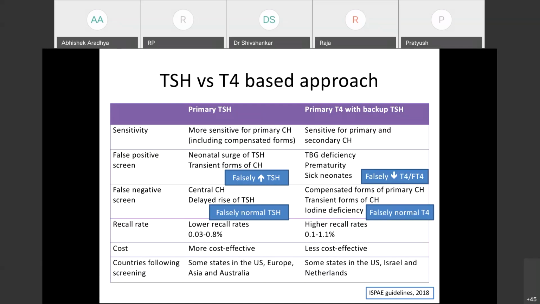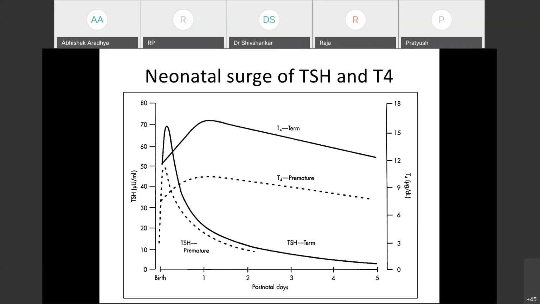So based upon all these things, primary TSH is more sensitive and it is also more cost effective compared to the primary T4 based approach. So most countries in the United States, Europe, Asia, or Australia use a primary TSH based approach. Some states in the US and other countries like Israel and the Netherlands use a primary T4 based approach with backup TSH.